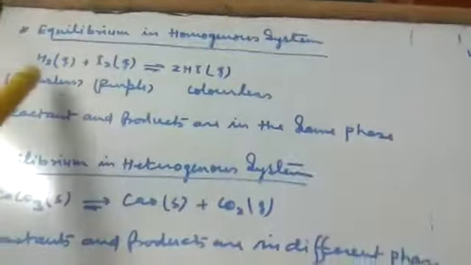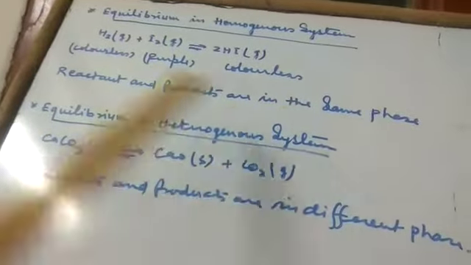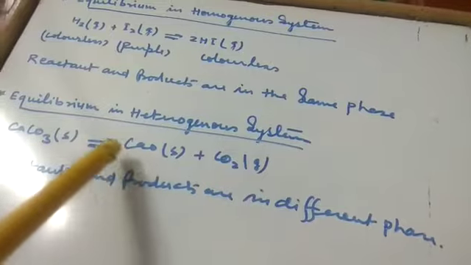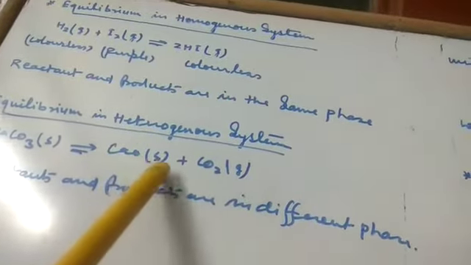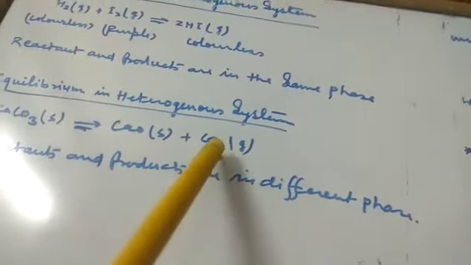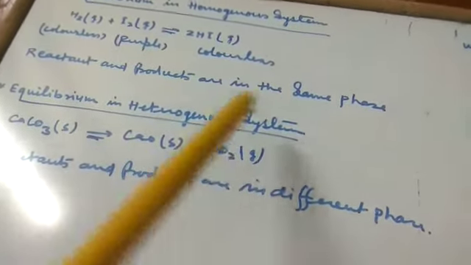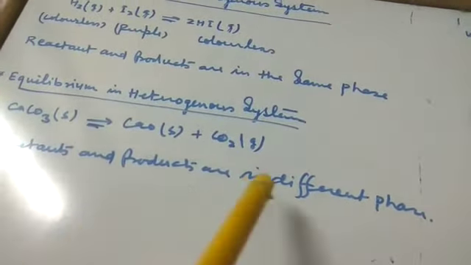Now, equilibrium in a homogeneous system: H2 in gaseous state plus I2 in gaseous state in equilibrium with 2HI. Here, reactant and product are in the same phase. Whereas in an equilibrium in a heterogeneous system, calcium carbonate in solid state is in equilibrium with calcium oxide in solid state plus carbon dioxide in gaseous state. In a heterogeneous equilibrium system, reactant and products are in different phases.